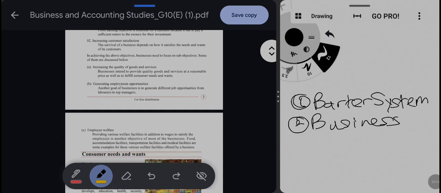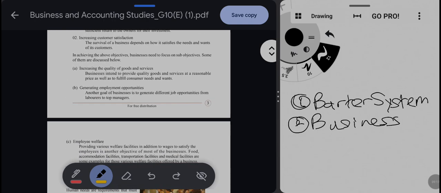There are sub objectives also. The first one is increasing the quality of goods and services. If the quality of goods and services increases, only then will customers come and be satisfied. Without the quality of the product and services, customers will never be satisfied and will never come back, and you cannot earn profits either. So there should be quality in the goods and services.